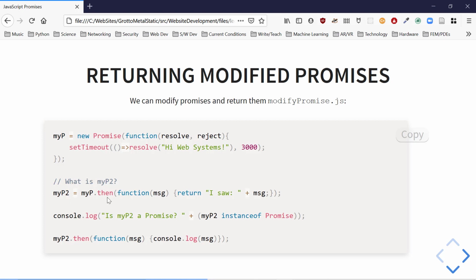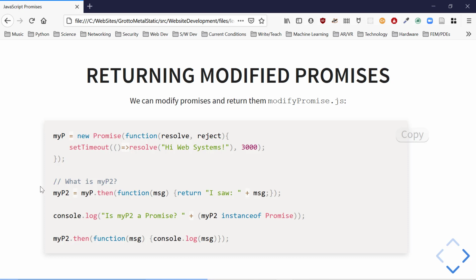We're going to go then function, message, return, I saw message. So this is going to return. I got this return value. I'm not just doing a console log. I'm actually returning something.